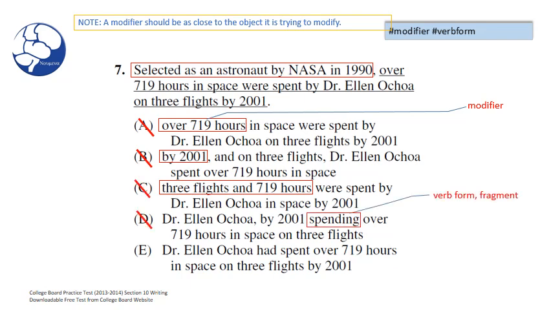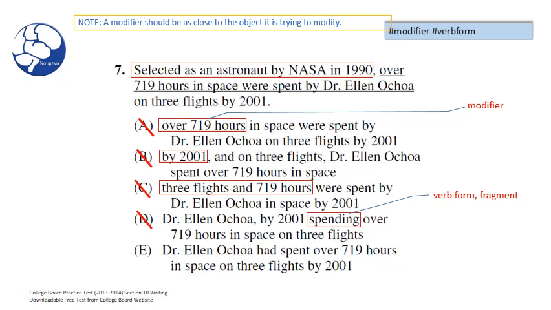And in D, we have a fragment in a verb form. The verb form, the present participle verb form spending, leaves us with no main verb for this sentence. We just have a subject, Dr. Ellen Ochoa. But we do not have a main verb. So we have a fragment here in D. So we're left with E.